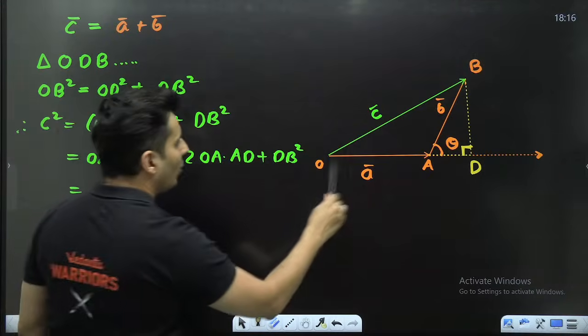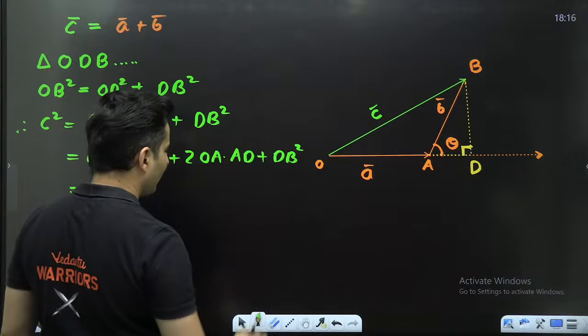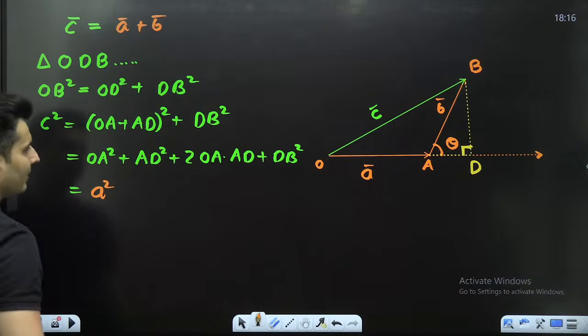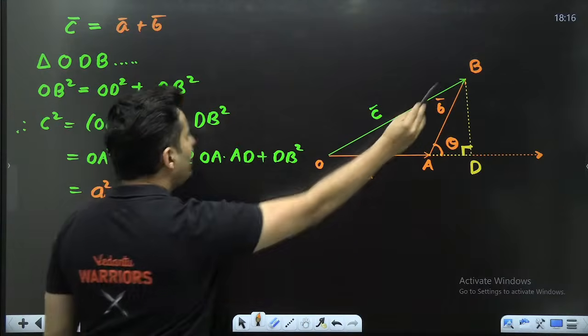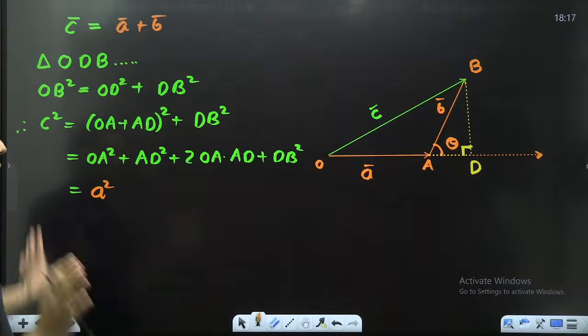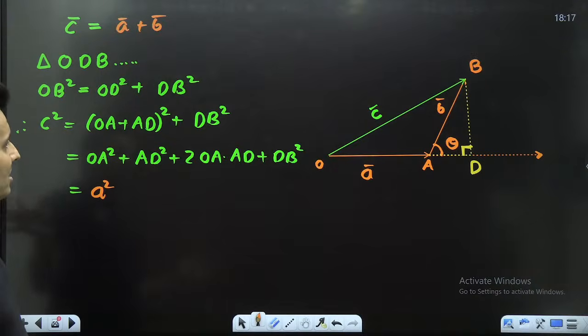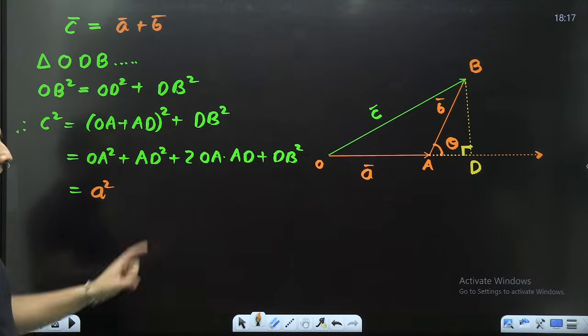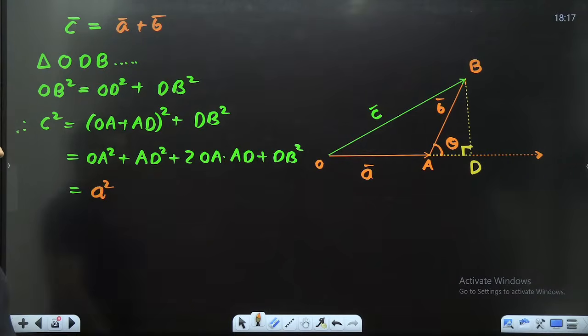What is OA? OA is basically the length A over here. So technically this is A square. Then AB. AB is not there right now. I need to get it somehow. How do I get that, my dear warriors?